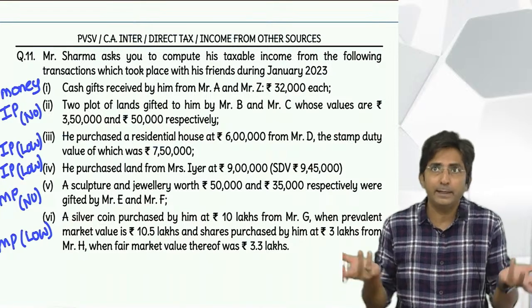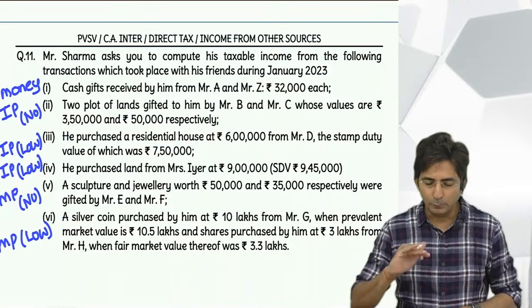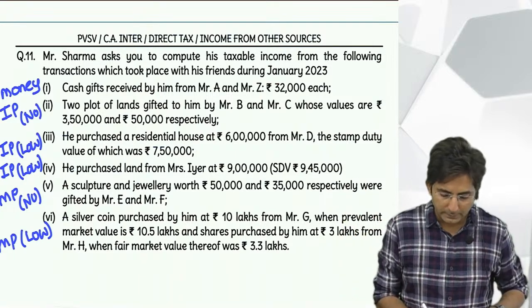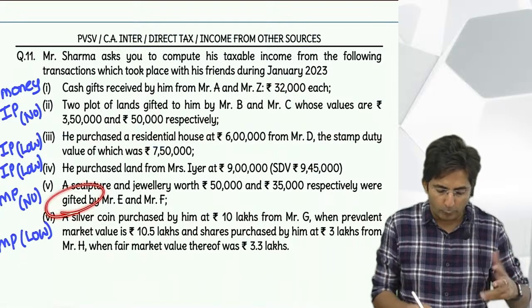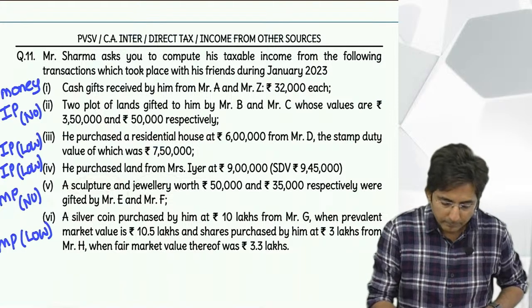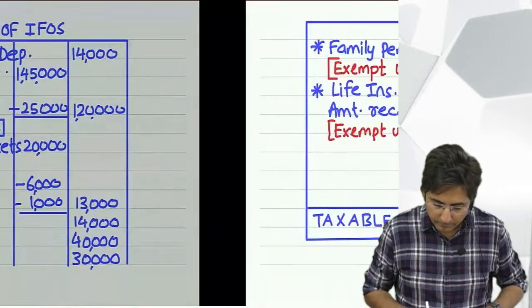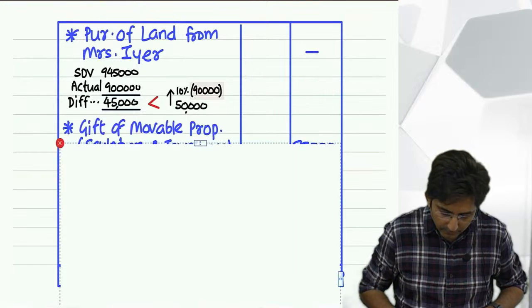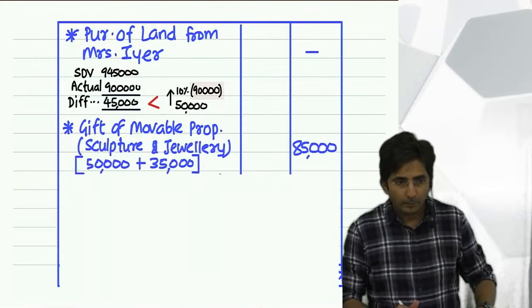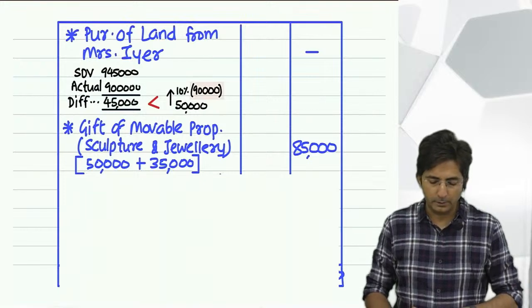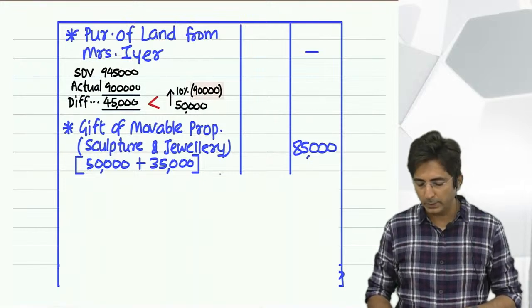No price you can write gift of, and if it is low price, purchase of, blah blah blah. So here it is no price. So write gift of what? Sculpture and jewelry. Gift of movable property, sculpture and jewelry.